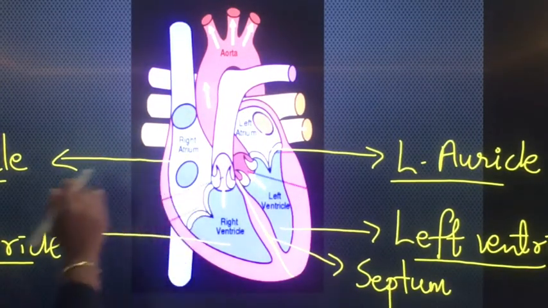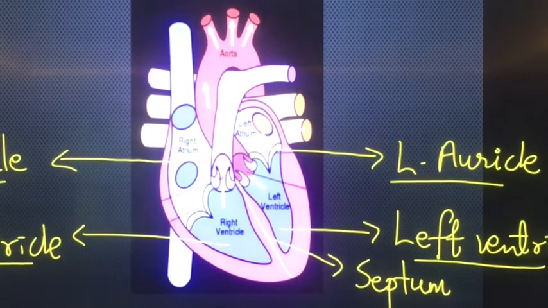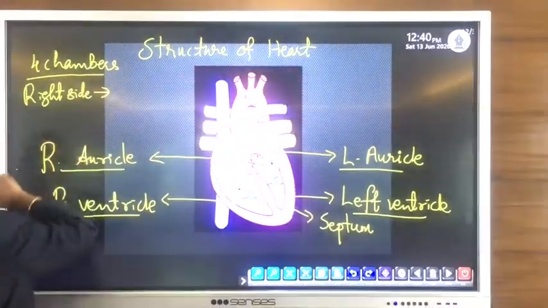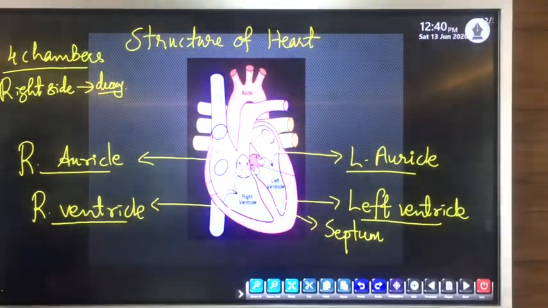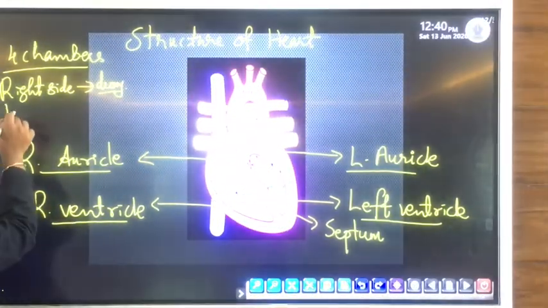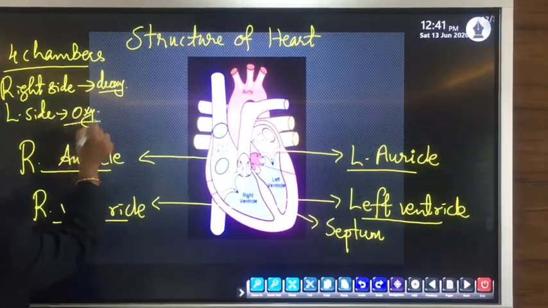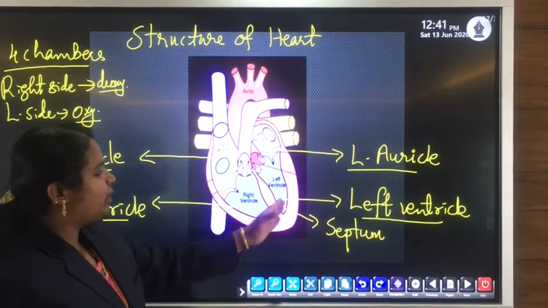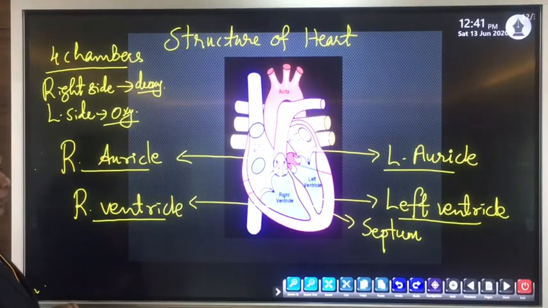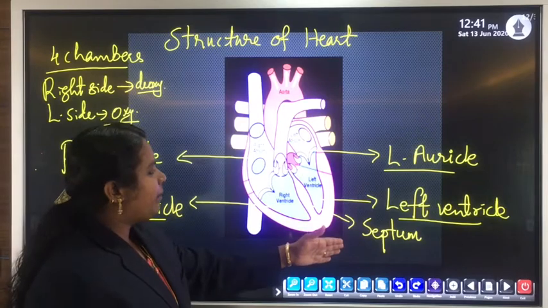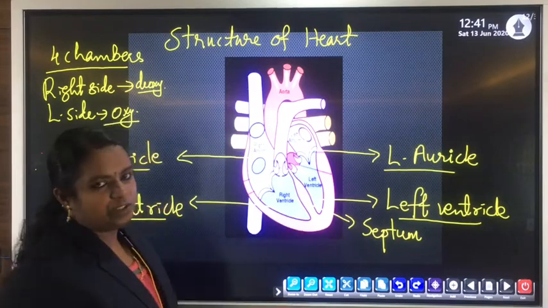So the right side of the heart mostly consists of deoxygenated blood. On the other hand, the left side of the heart consists of oxygenated blood. So oxygenated blood is present in the left part, and deoxygenated blood is present in the right side of the heart. So the septum does not allow the mixing up of oxygenated blood and deoxygenated blood.